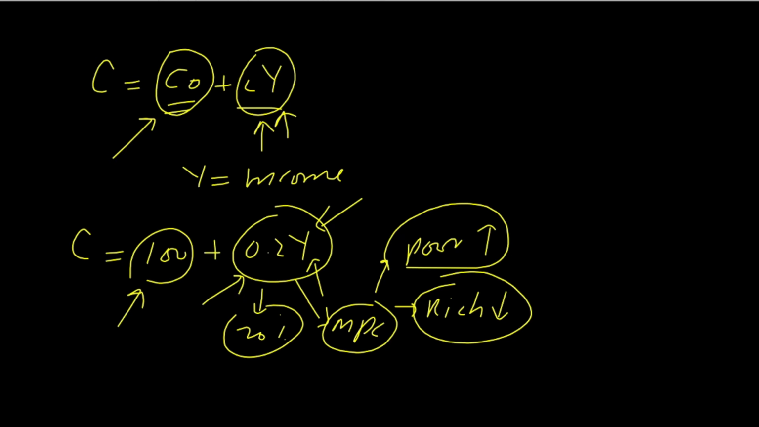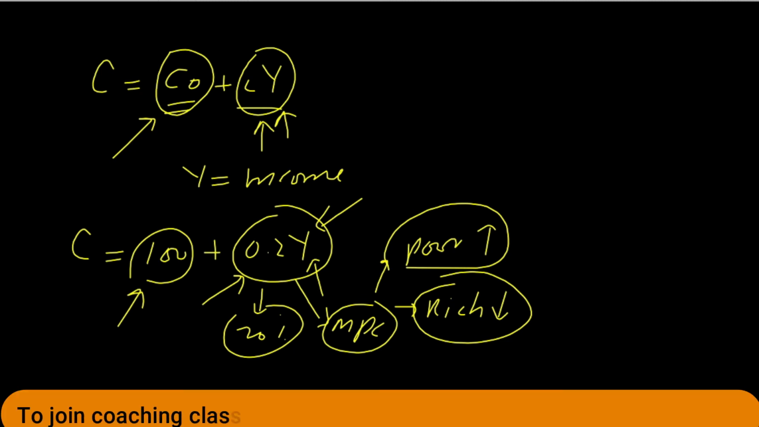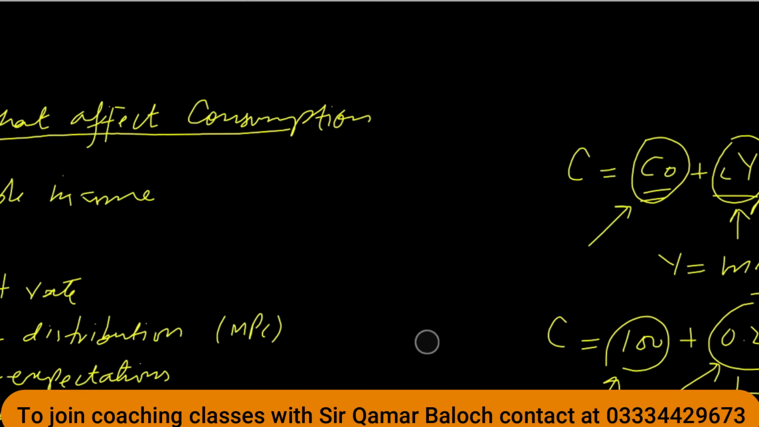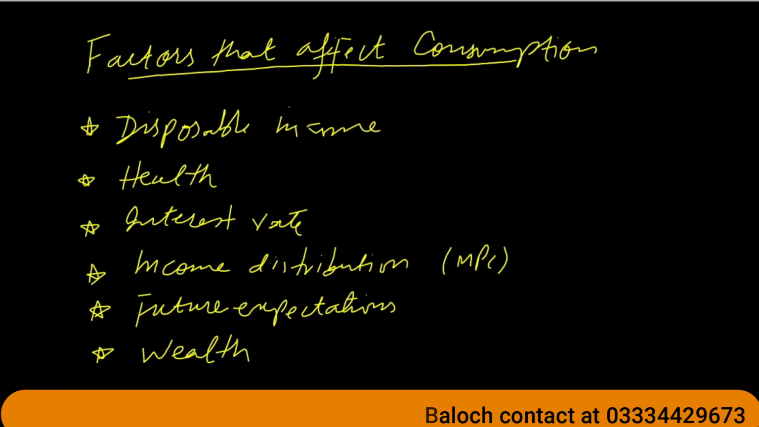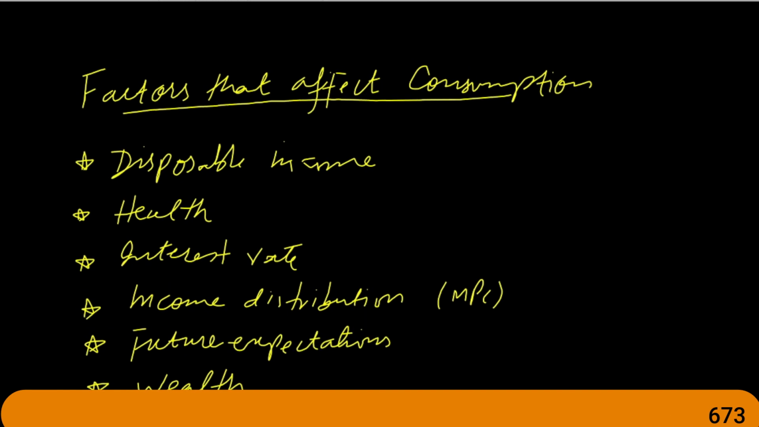Whenever there is a change in autonomous or induced consumption, there will be changes in the consumption function or consumption curve, and I'm going to explain to you what kind of shifts are expected. Afterwards I will be moving to the factors that affect them, which I have already written here, and they include disposable income, health, interest rate, income distribution, future expectations, and wealth. These are really simple factors that can be easily explained by all of you.